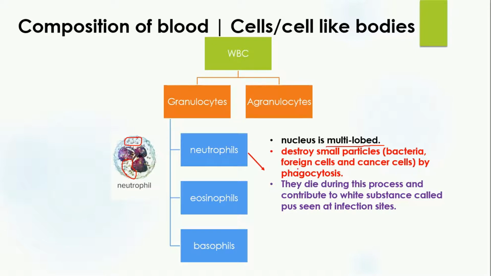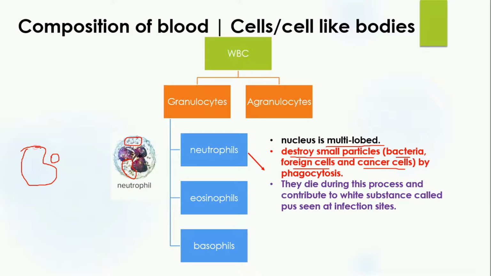Their function is that they will destroy small particles such as bacteria, foreign cells and cancer cells by phagocytosis. Now when we talk about phagocytosis, it means that they are going to engulf. For example, this is a neutrophil, this is some foreign cell or bacteria. What will they do?